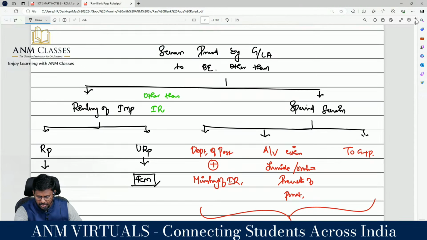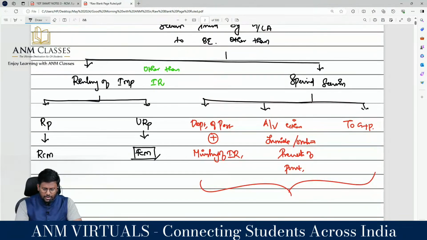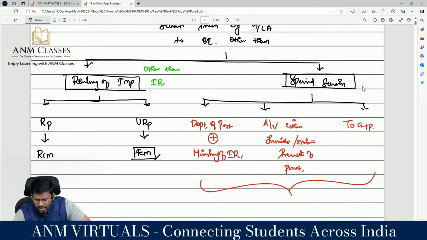So this is the one line summary. They have added one more item. Service provided by government or local authority to a business entity, other than renting of immovable property and specified services. Renting of immovable property to a registered person, RCM will be applicable. To an unregistered person, FCM will be applicable. Specified services: there are three specified services, and for all three it is forward charge mechanism.